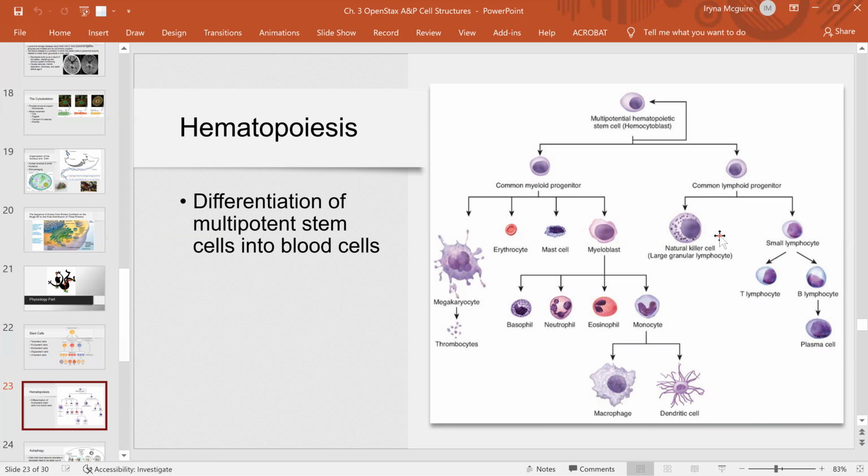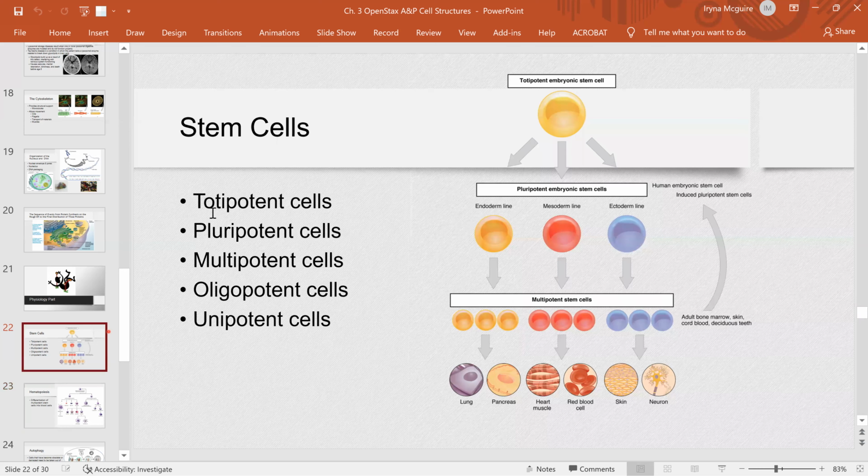Not when it happened, not that time when you're still an embryo. Keep it in mind, adult, we're talking about adult. So if you're talking about adult, it cannot be totipotent, it cannot be pluripotent, because those are embryonic stem cells. So it can be only multipotent cells, okay?